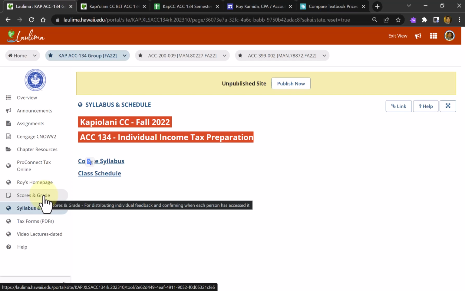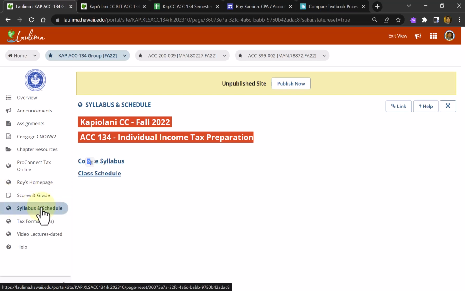It will have the individual points of each assignment that was due, the total points, and an accumulated percentage to date, showing how well you're doing. So you don't have to guess until the end of the semester how you're going to be doing. Make sure you check the scores and grades folder periodically, and let me know if there's anything wrong.